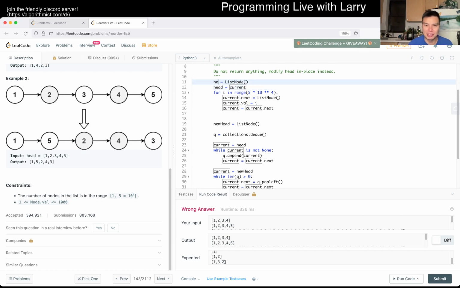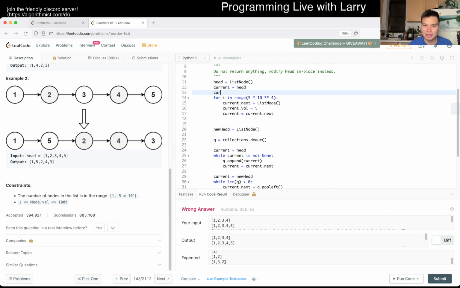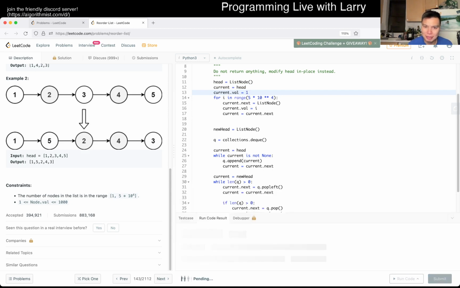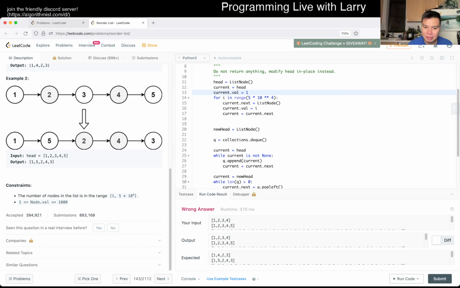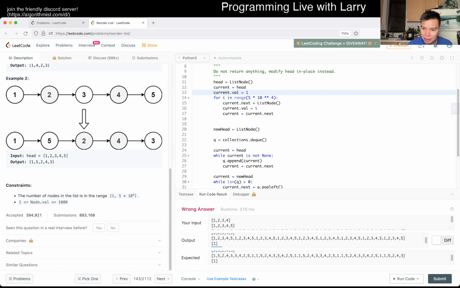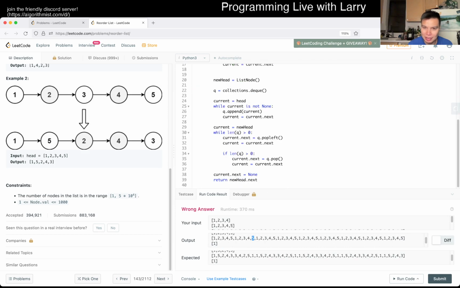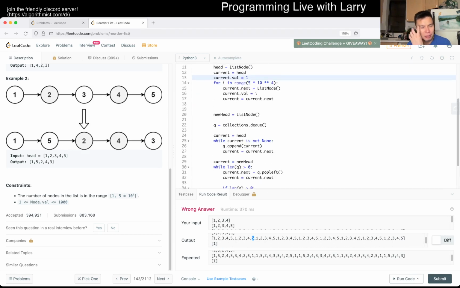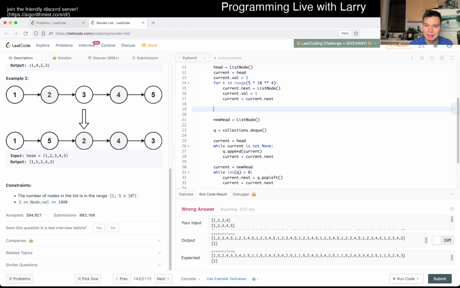Maybe I'll do it the other way, right? Current is equal to head. Current dot row is equal to -1. I guess 1 doesn't really matter. Huh. Why am I outputting so few elements? That's also the wrong answer. I guess that's a little bit awkward. Did I mess something up?